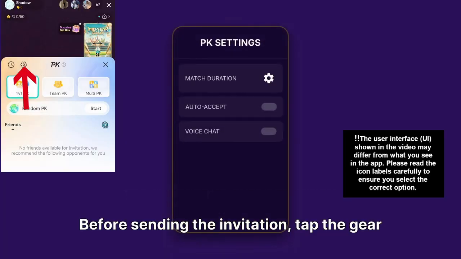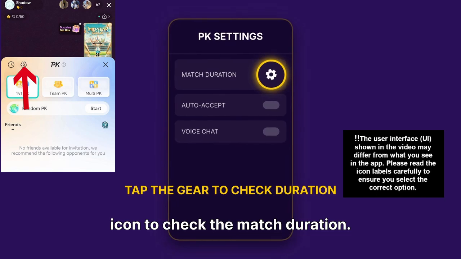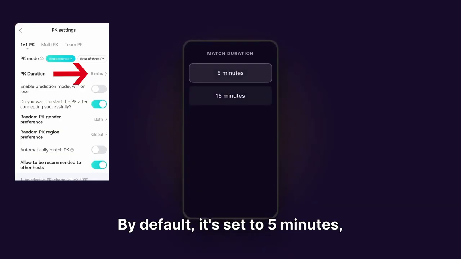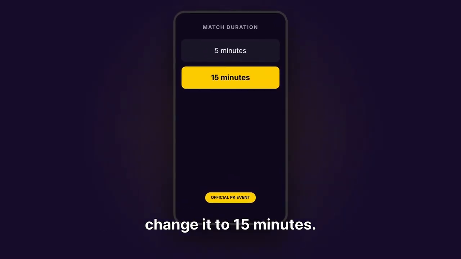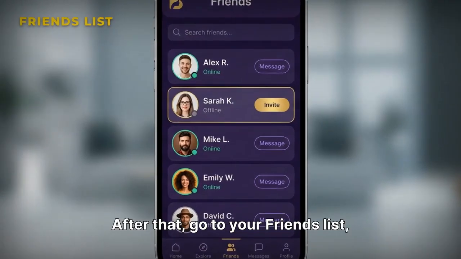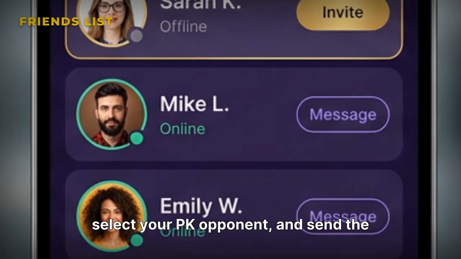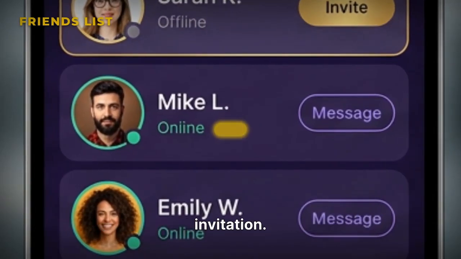Before sending the invitation, tap the gear icon to check the match duration. By default, it's set to 5 minutes, but for official PK events, you should change it to 15 minutes. After that, go to your friends list, select your PK opponent, and send the invitation.